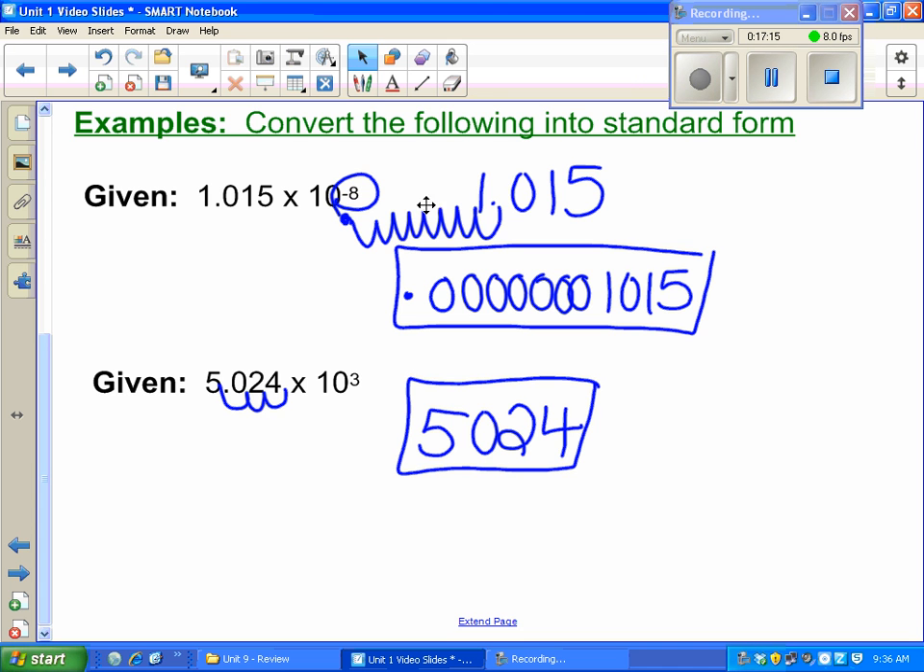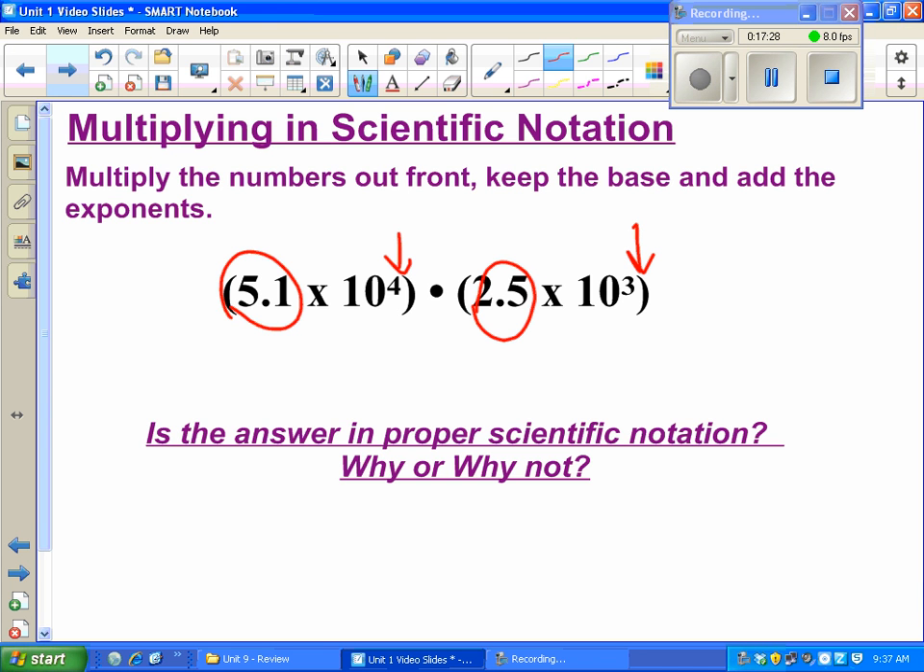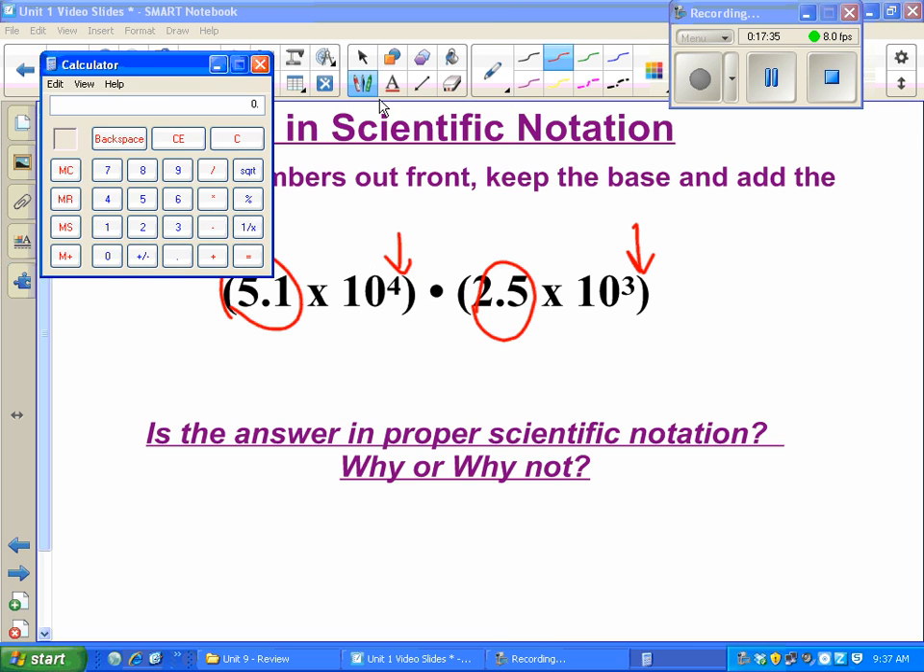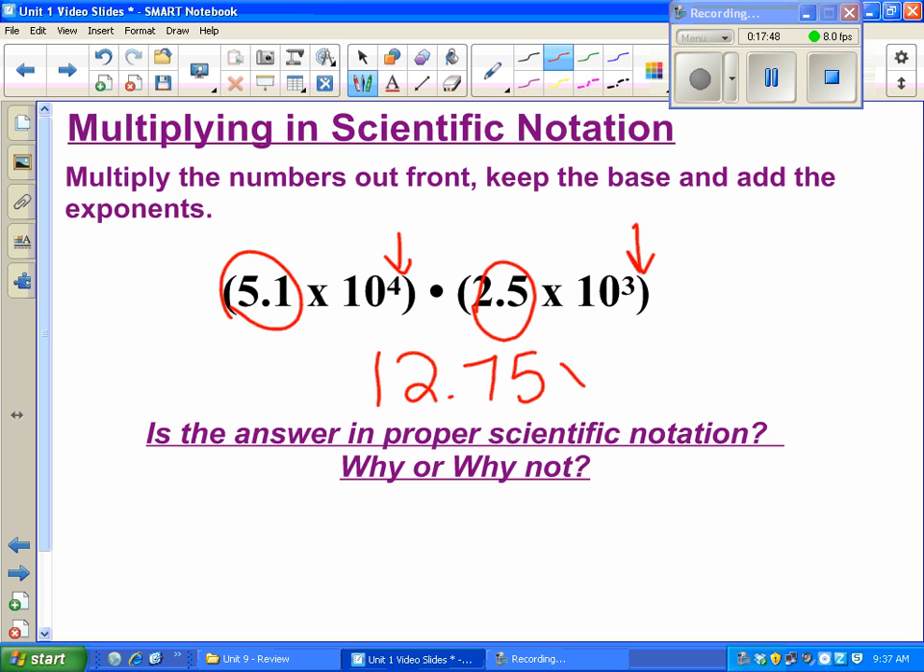Okay, almost done. A couple of quick things. I want to just talk about multiplying and dividing in scientific notation. So when you multiply in scientific notation, you simply multiply these numbers out front, and then we add the exponents. So you'd multiply 5.1 times 2.5, and let me do that on the calculator here, just to make sure I don't make any silly mistakes. 5.1 times 2.5 is 12.75. So I get 12.75. I keep the times 10 to the, and then I add the exponents. 4 plus 3 is 7.